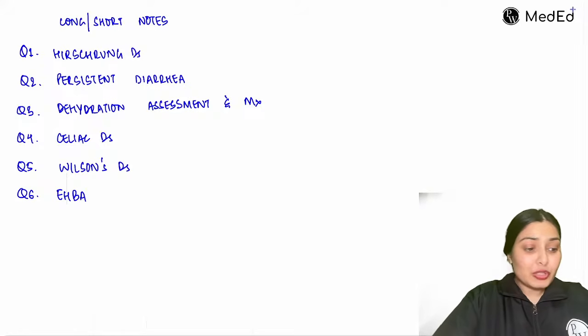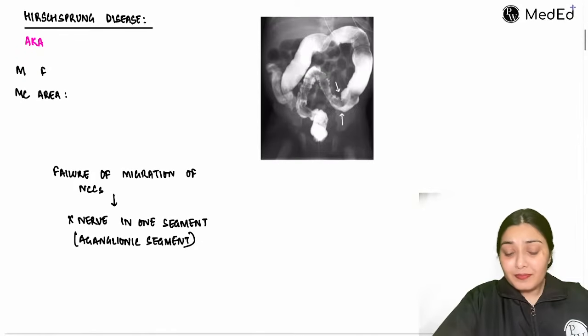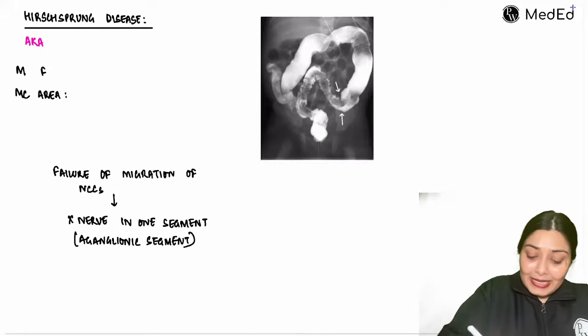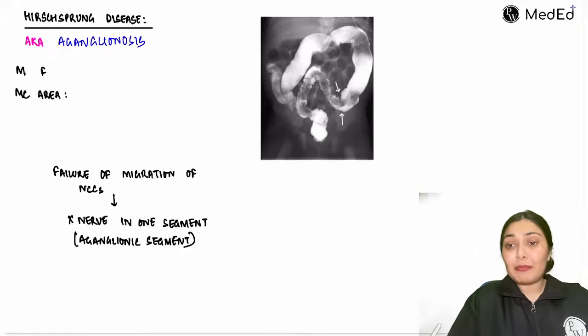Without further ado, let's start with the first topic, that is Hirschsprung disease. The other name for Hirschsprung disease is aganglionosis. So what is happening?